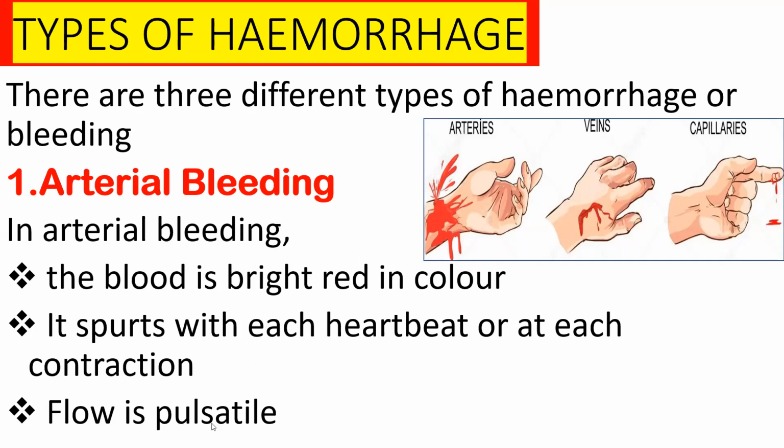And then the flow is pulsatile. What do you mean by pulsatile, Samson? Yes, ma'am. What do you mean by pulsatile? The flow, because if there is bleeding, there will be a blood flow, right? So here it is written that the flow is pulsatile. What is pulsatile?